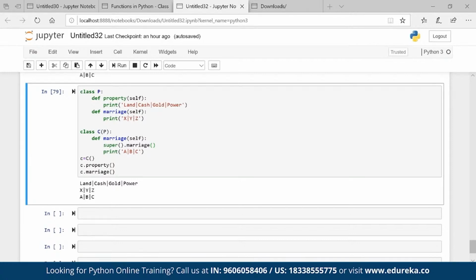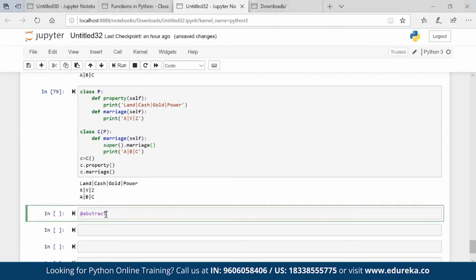How to declare an abstract method? There is a concept of decorator, called the @abstractmethod decorator. So to create an abstract method, we use abstractmethod like this to declare that. And this abstractmethod decorator is present in the ABC module. You have to call the ABC module.